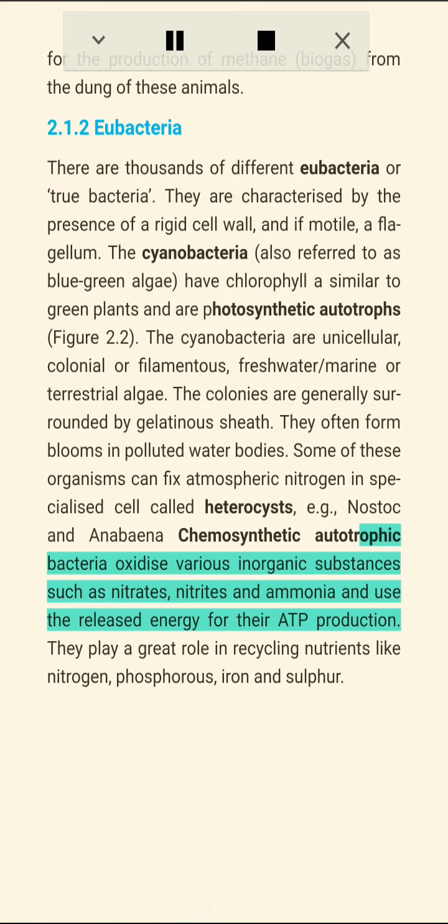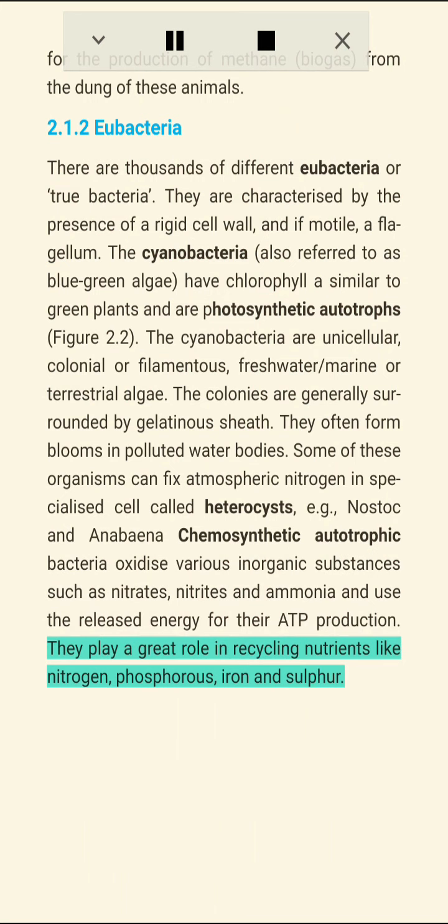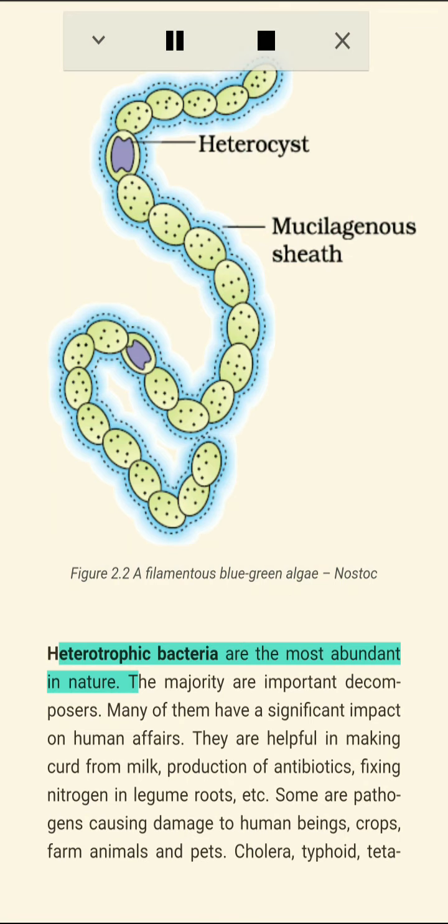Some of these organisms can fix atmospheric nitrogen in specialized cells called heterocysts, e.g., Nostoc and Anabaena. Chemosynthetic autotrophic bacteria oxidize various inorganic substances such as nitrates, nitrites and ammonia and use the released energy for their ATP production. They play a great role in recycling nutrients like nitrogen, phosphorus, iron and sulfur. Figure 2.2: A filamentous blue-green alga, Nostoc.